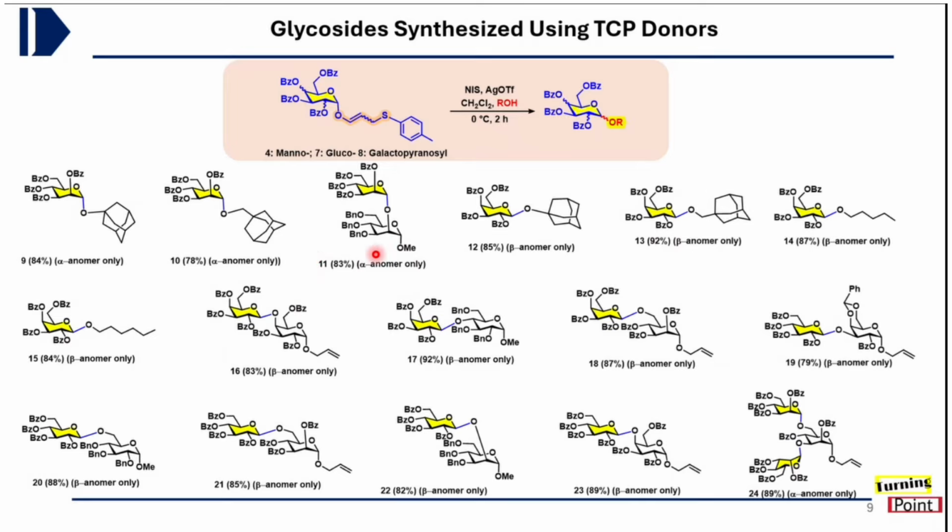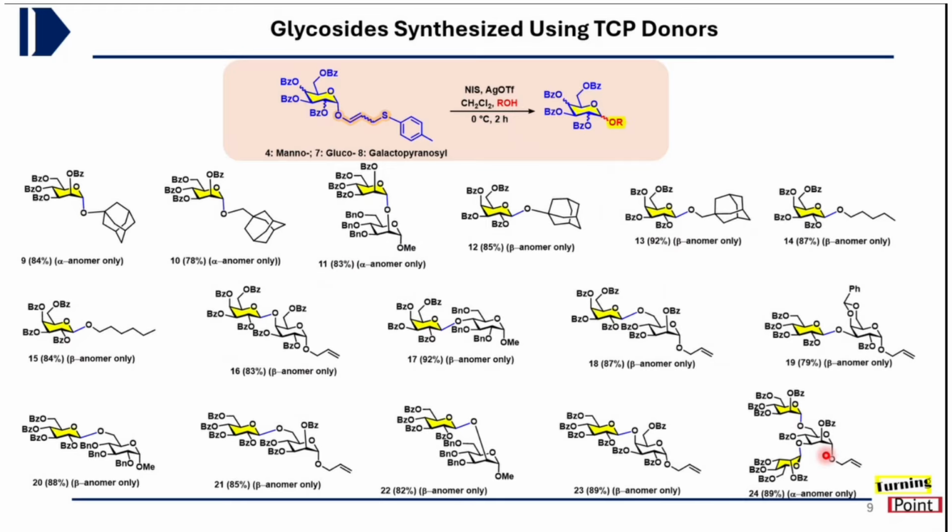Similarly with the primary acceptor, then secondary glycosyl acceptor, and this is in mannose, then galactose, and then various sugars, we have obtained a good amount of yield. Keeping this C4 free OH acceptor of glycosyl donor, which is known to be a very less nucleophilic acceptor, this also gives a very good amount of yield. And at last we have done the diglycosylation also, taking the corresponding diol acceptor which contains two free OH groups, and when it was coupled with the TCP donor, it gave a very good yield of this trisaccharide in one step.